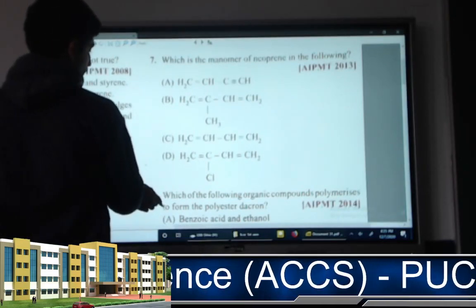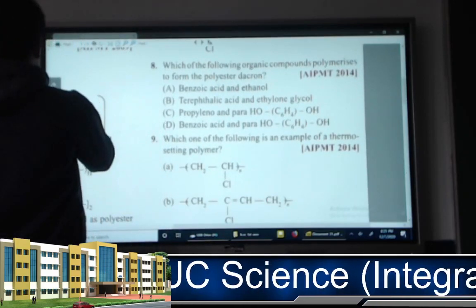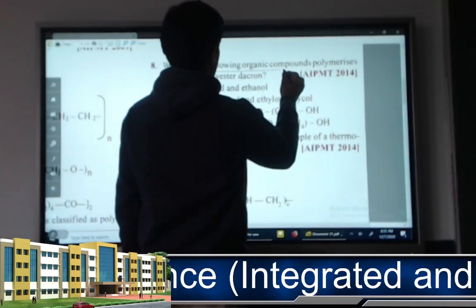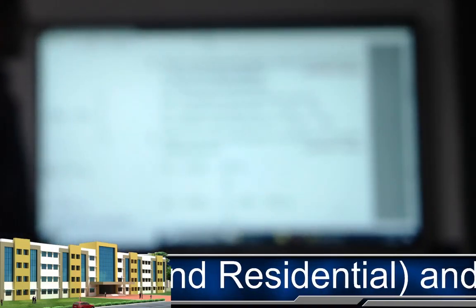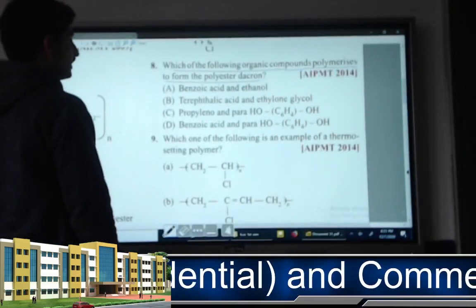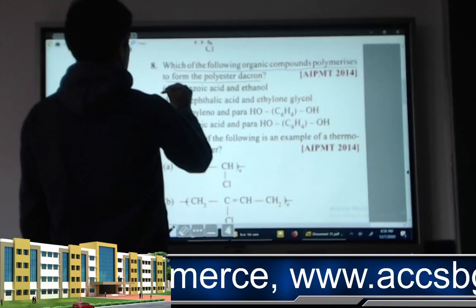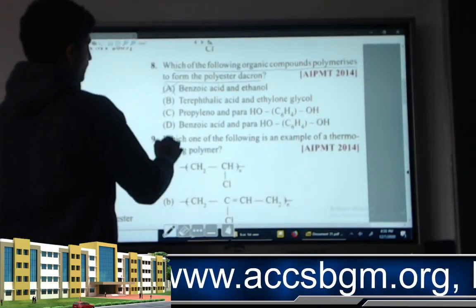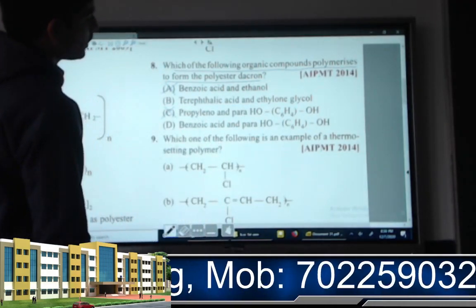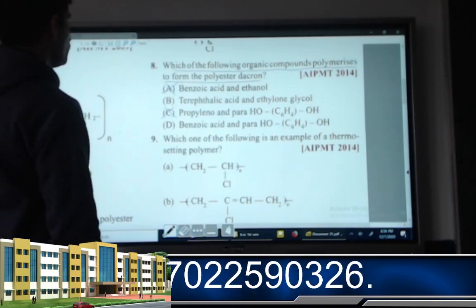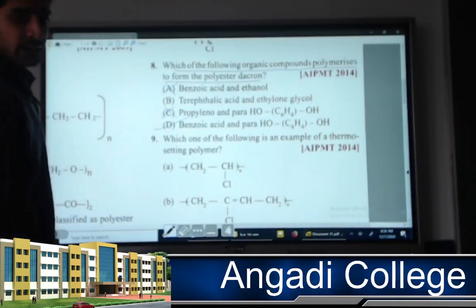Next question. Which of the following organic compounds polymerizes to form polyester Dacron? As you already know, Dacron is mainly formed with the presence of terephthalic acid. Out of this, A is benzoic acid and ethanol, wrong. C is propylene and para-hydroxy C6H4OH compound, and the benzoic and para-OH C6H4OH compound, that is Bakelite you can consider.